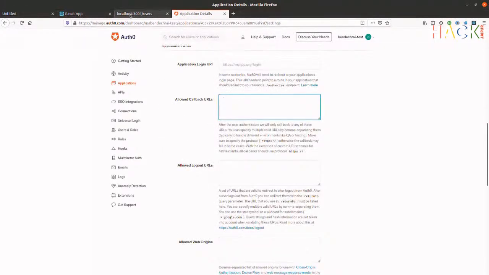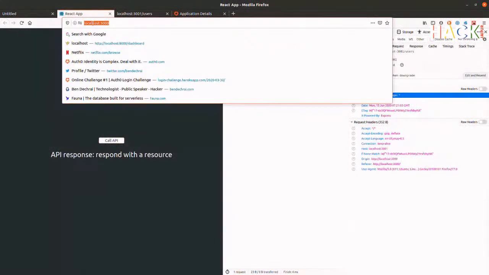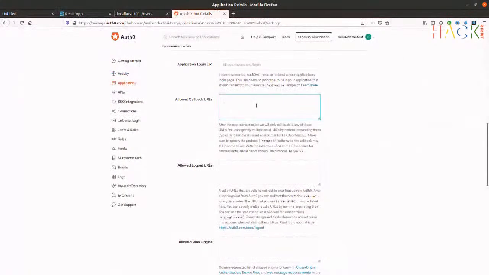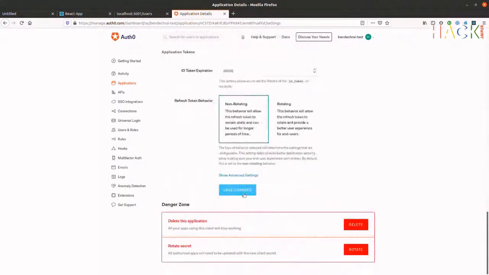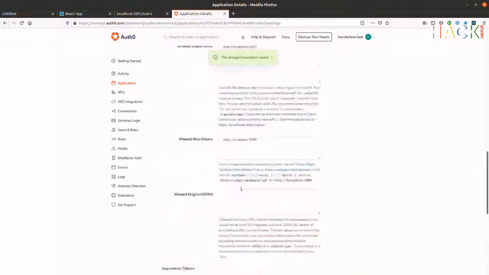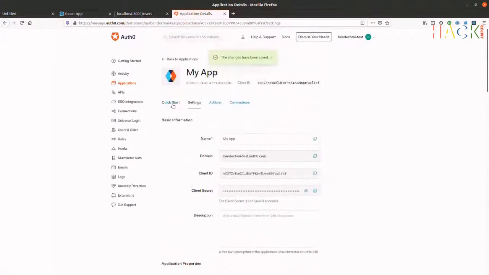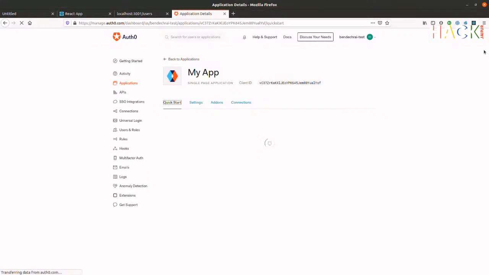So the callback URLs are going to be this one here. That's the application we're running on. So for the callback, we go back to localhost port 3000. We can log out and go back to port 3000, and anything on port 3000 is able to make an initial request for the login. That's what these three are saying here. Just jump down to the bottom, hit save, and then we can go back to the quick start and carry on.